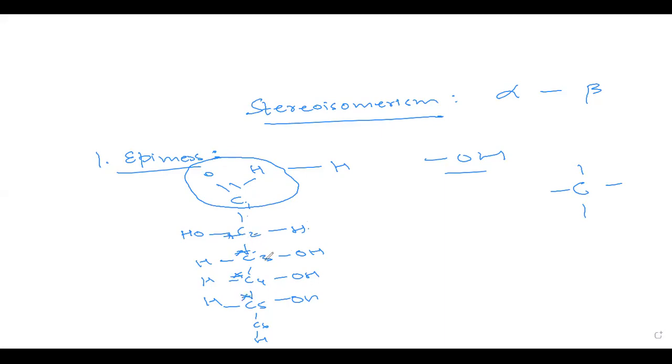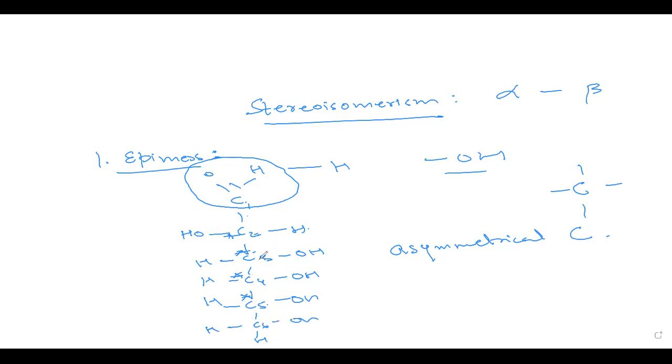So C2, C3, C4, and C5 are called asymmetrical carbons. What are asymmetrical carbons? An asymmetrical carbon is a carbon which will have all 4 different bonds. So C2, C3, C4, and C5 are basically the asymmetrical carbons that we have.